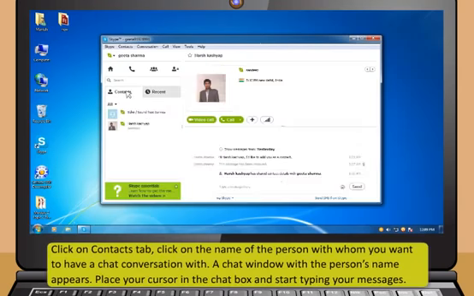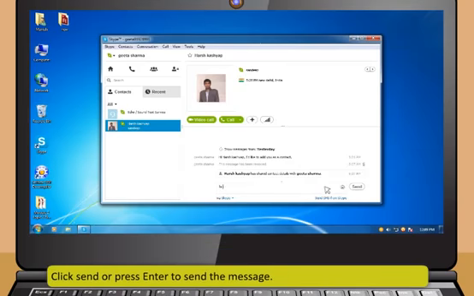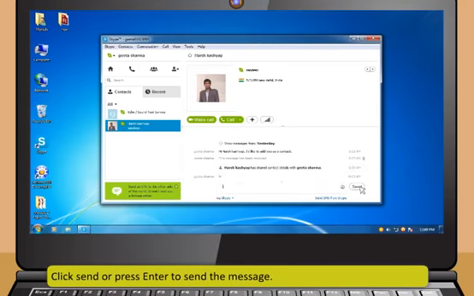Click on Contacts tab. Click on the name of the person with whom you want to have a chat conversation. A chat window with the person's name appears. Place your cursor in the chat box and start typing your messages. Click Send or press Enter to send the message.